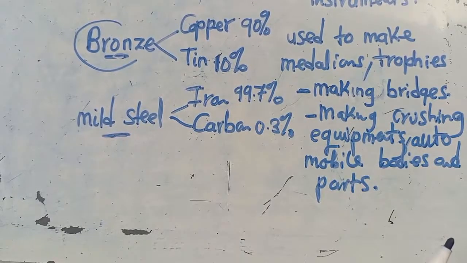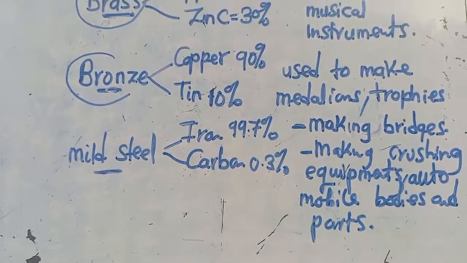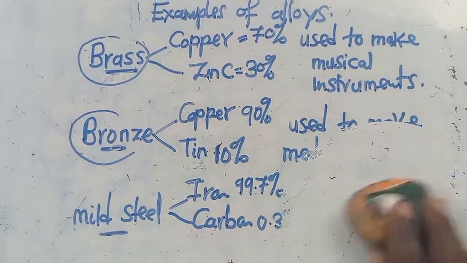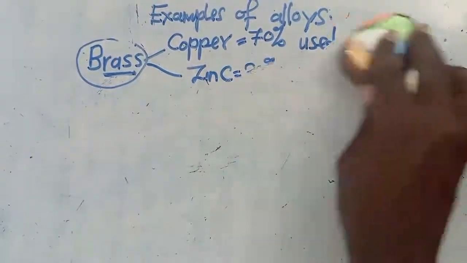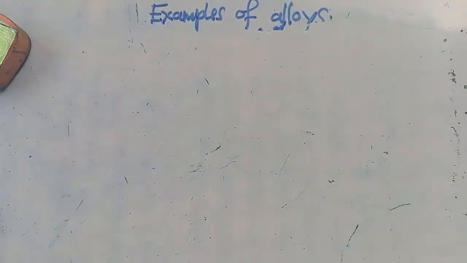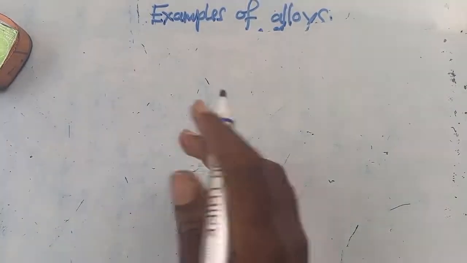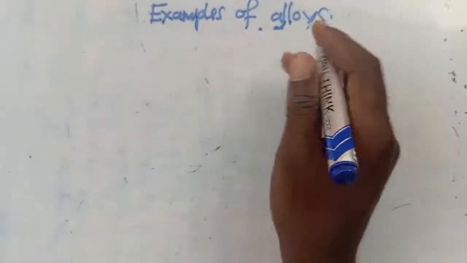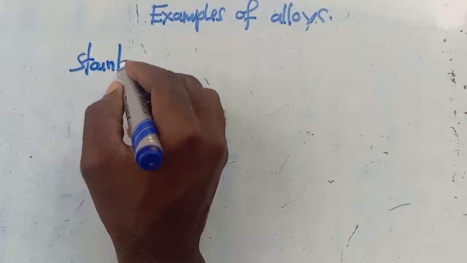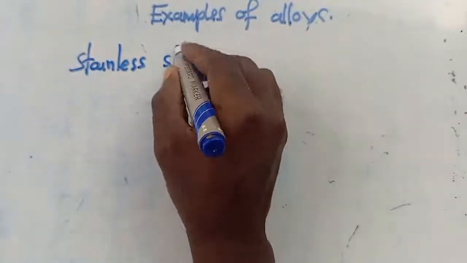So let me continue with some examples. I guess some of you have heard of stainless steel. That one is a common one now. Stainless steel is very common. So it is a what? This one, it is an alloy. So what I'm going to do is this. Let me say this is stainless. So I'll say stainless steel.